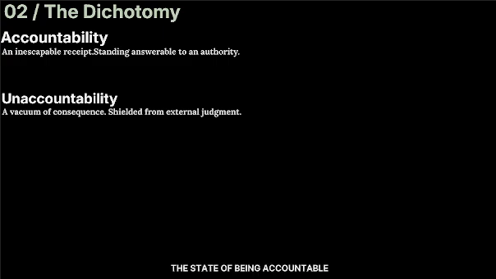Accountability is the noun, the state of being accountable. Common collocations: accountability and transparency, ensure accountability, greater accountability. Example: the reform increased accountability. Or: transparency and accountability are essential. Then we have unaccountable. Conversely, it means not required to explain your actions. Watch this: an accountable government can abuse power when it becomes unaccountable.